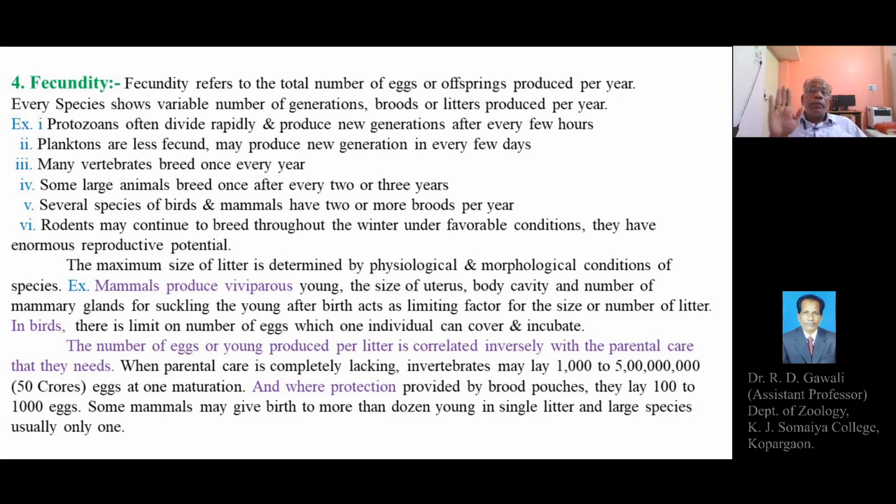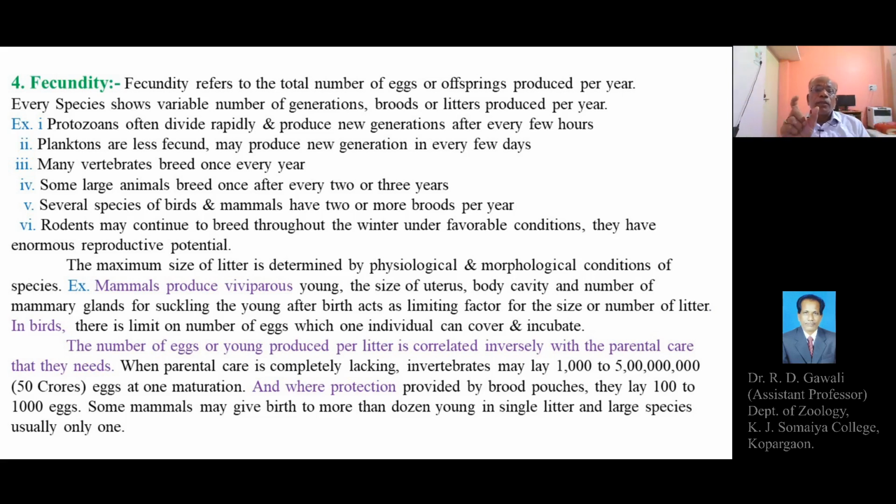So in birds, there is a limit on the number of eggs which one individual can cover and incubate. The number of eggs or young ones produced per litter is correlated inversely with the parental care that they need. So listen carefully.